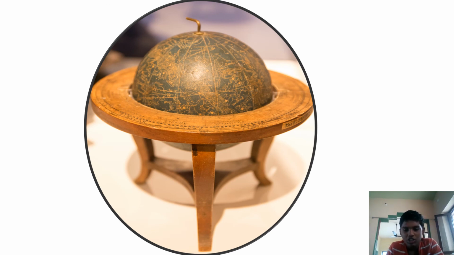Here you are seeing the structure of the globe. Now, it is the first globe that Martin Behem and George Glockenden discovered. This is the structure of the globe he discovered.